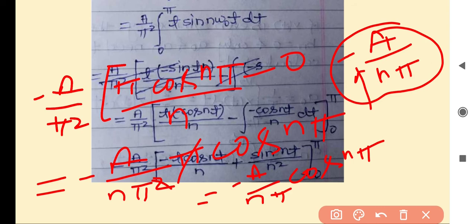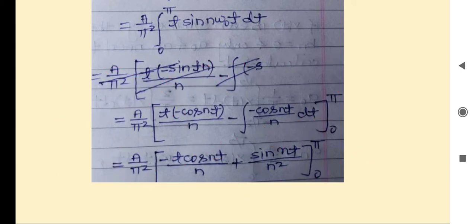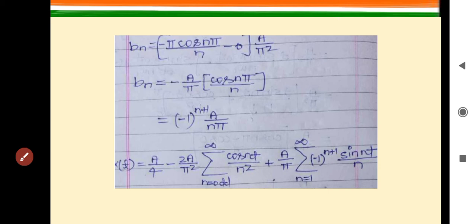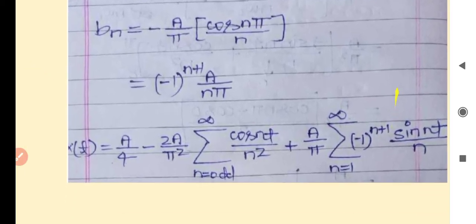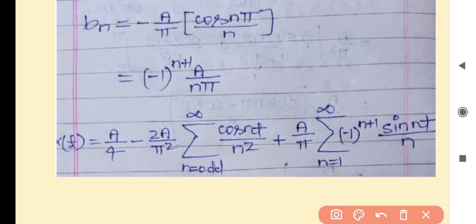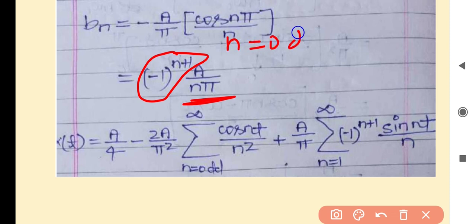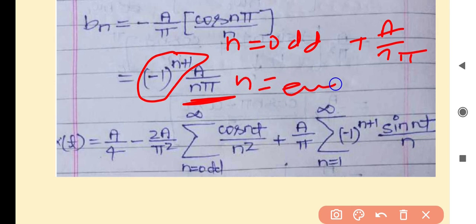So I will put this equation in the form as minus 1 power n plus 1 into a upon n pi, because for odd values of n it will become plus a upon n pi, and for even values of n it will become minus a upon n pi. That's why we have to write it as minus 1 power n plus 1 into a upon n pi.